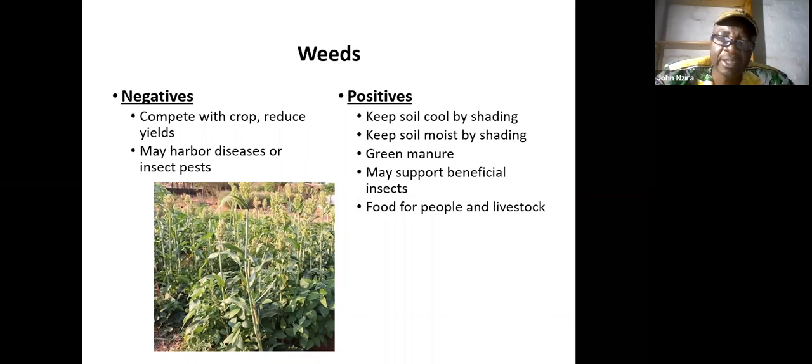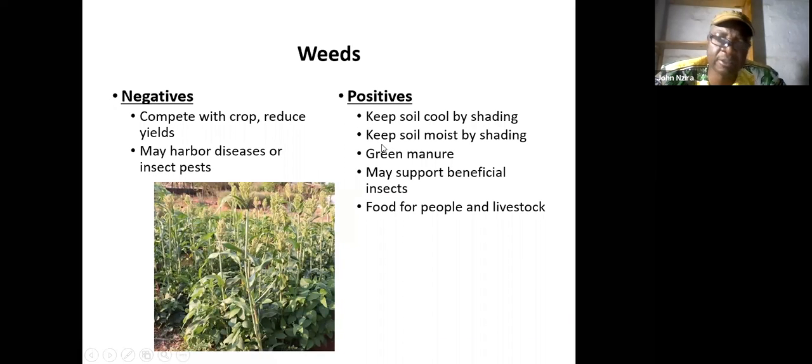Like the picture below, on a positive side where we have plants, this is sorghum and beans, and it's controlling the weeds. No weeds can grow there because the area is covered. So the positive side is it keeps all cool by shading.